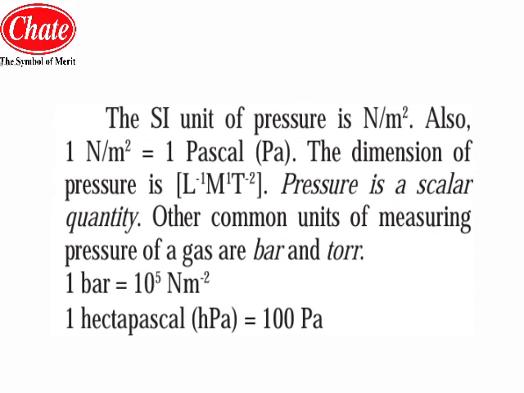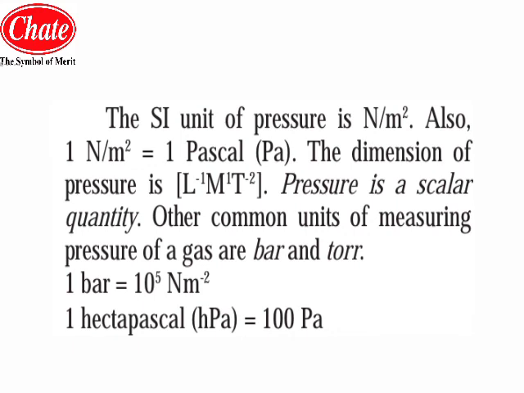The SI unit of pressure is Newton per meter square. Now it can also be given as 1 Newton per meter square is equal to 1 Pascal, which is denoted by the symbol Pa. 1 Pascal will be denoted by the symbol Pa, and the dimensions of pressure are length raised to -1, mass raised to 1 and time raised to -2. So students, the pressure is a scalar quantity.